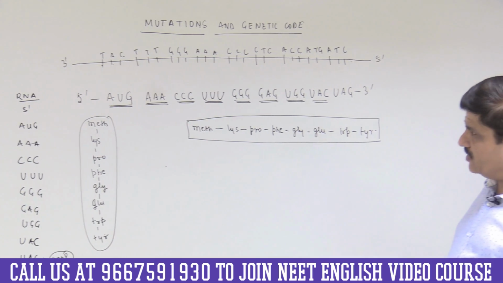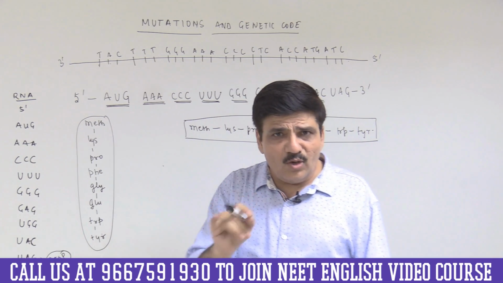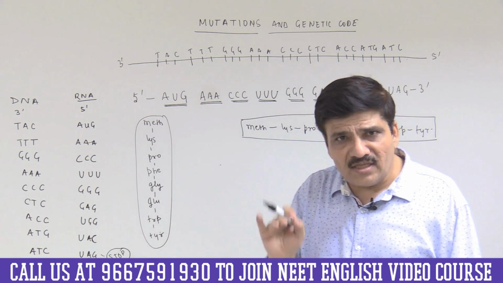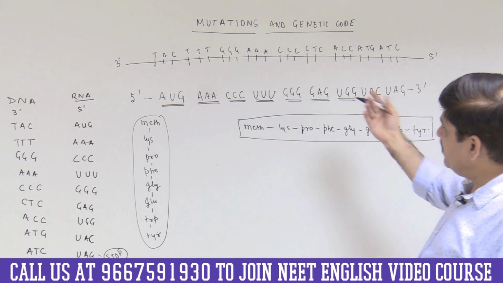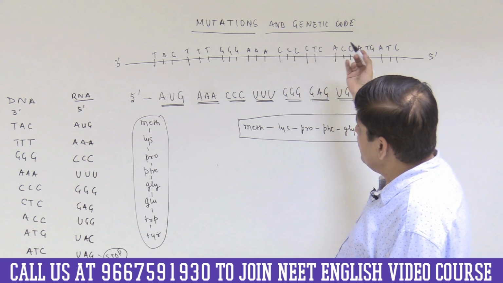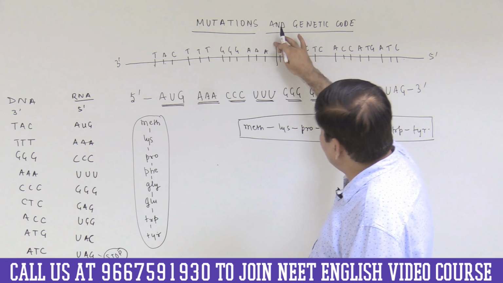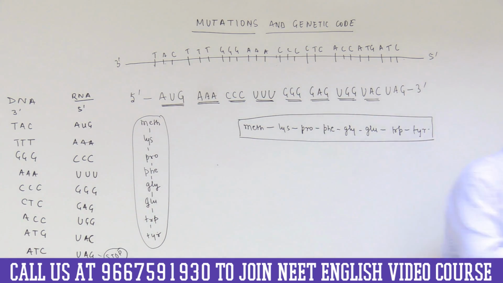the basic concepts. Now let us see what happens if there is a change in 1 or 2 base pairs. Now let us come to the mutation aspect of it. So let me pick, say for example, let us say the 5th codon. This 5th codon, let me take another color for this just to show you what we are doing.